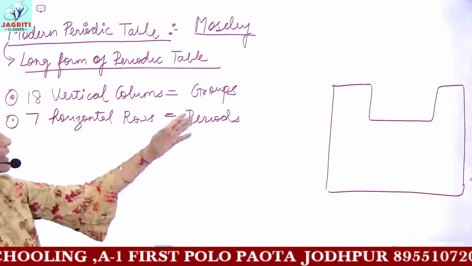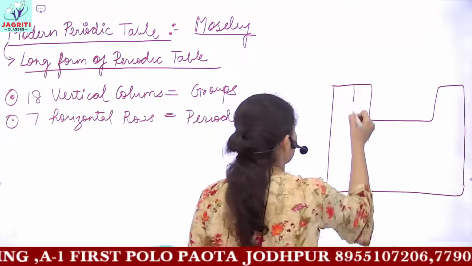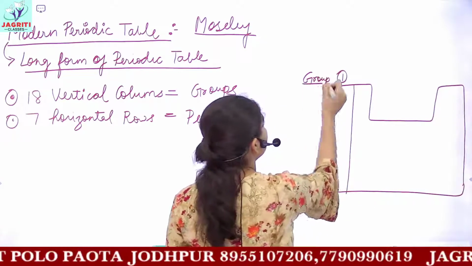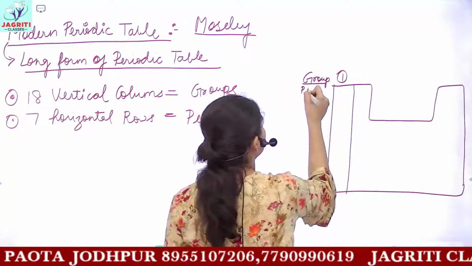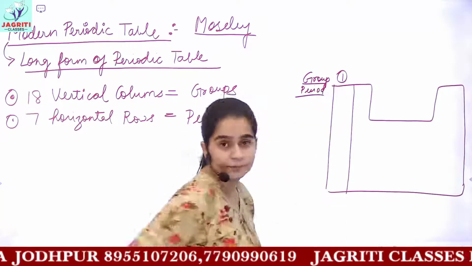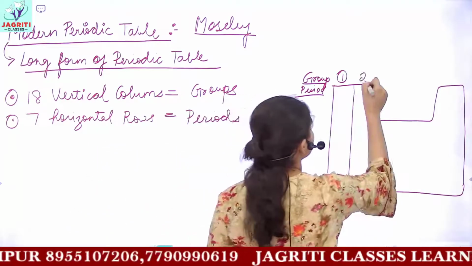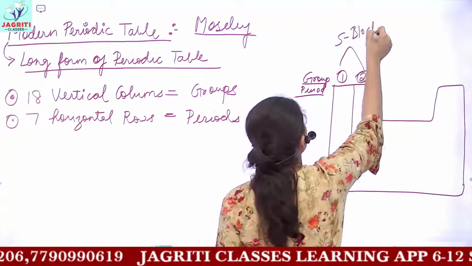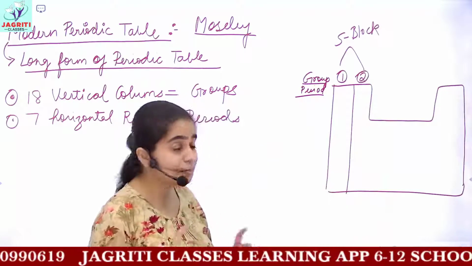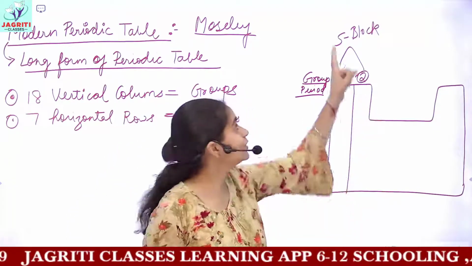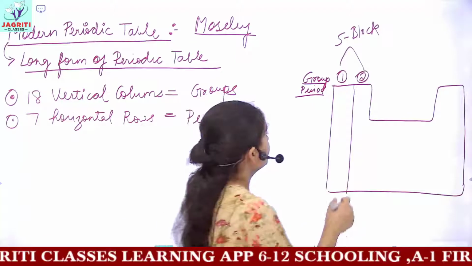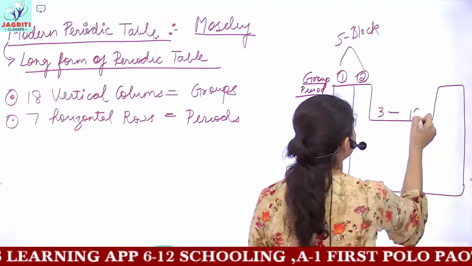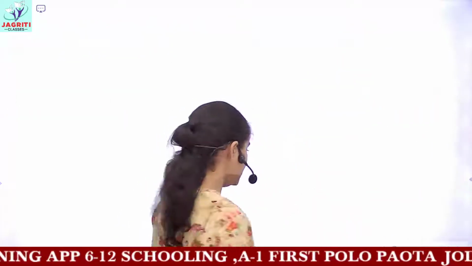The 18 groups and 7 periods can be represented like this: you have your first group. Here I am writing the group number, and below we'll write the period number. So accordingly you have your first and second group, and these two groups are included in the S block. That is, all the elements coming in the first and second groups are included in your S block. Then you have the third to 12th groups, which are included in this portion.